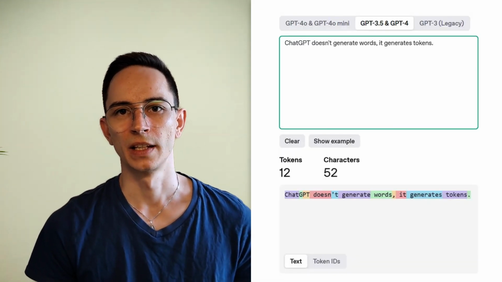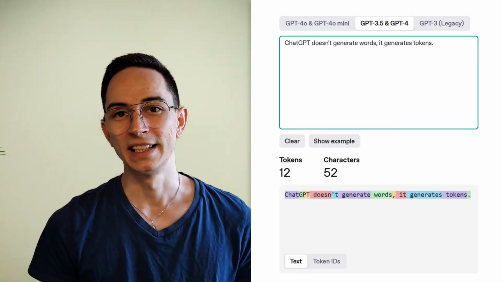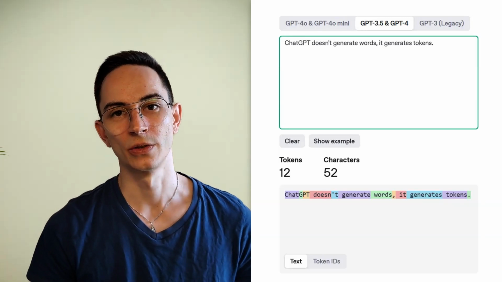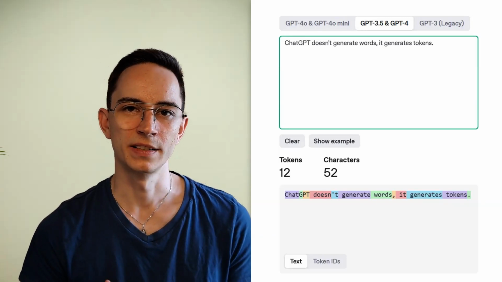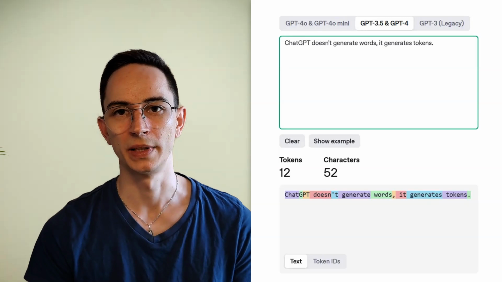But to see how it actually works in ChatGPT, OpenAI provides a website where you can try your own sentences, how they are tokenized into tokens. So the website is platform.openai.com/tokenization, and here we can try to insert a word, several sentences. For example, I try to insert the sentence ChatGPT doesn't generate words, it generates tokens, and we can see how this sentence is split into tokens in the real ChatGPT model.